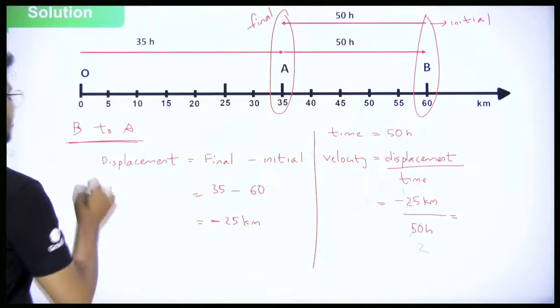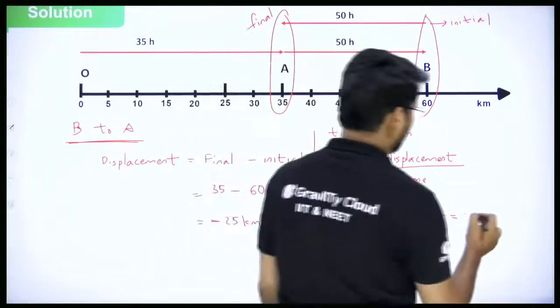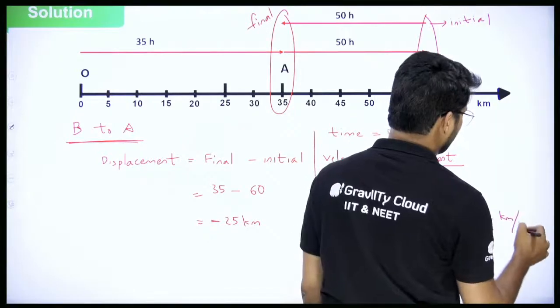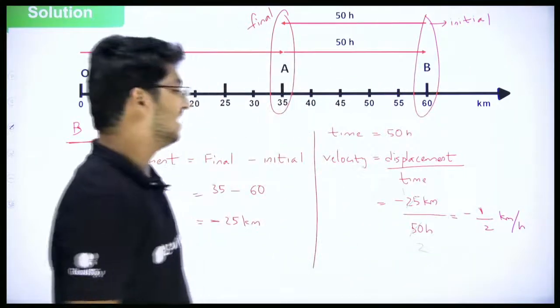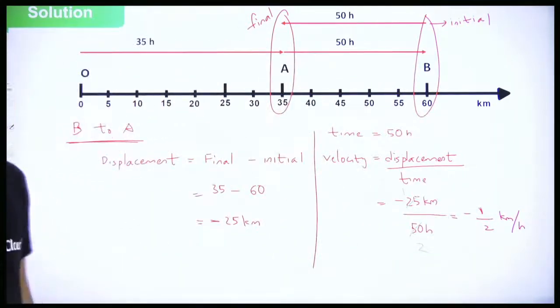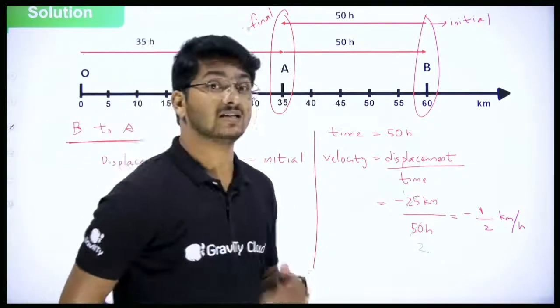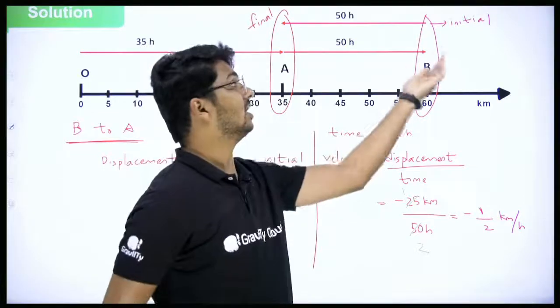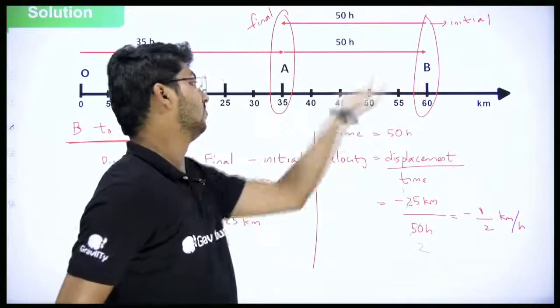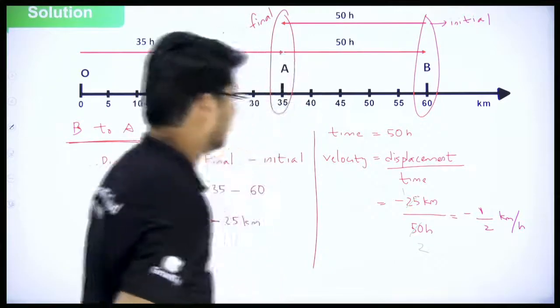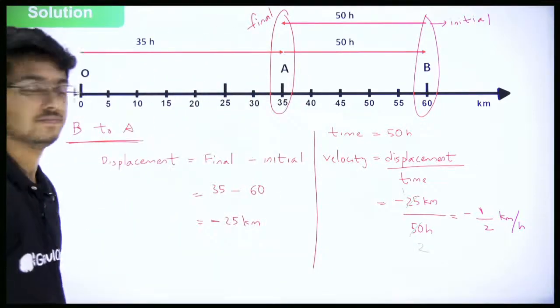Minus is still there. So it will be minus 1 by 2 kilometer per hour. Again see that you get negative because it means towards left. What is the direction of velocity? Initial to final, left. Yes or no? Right.